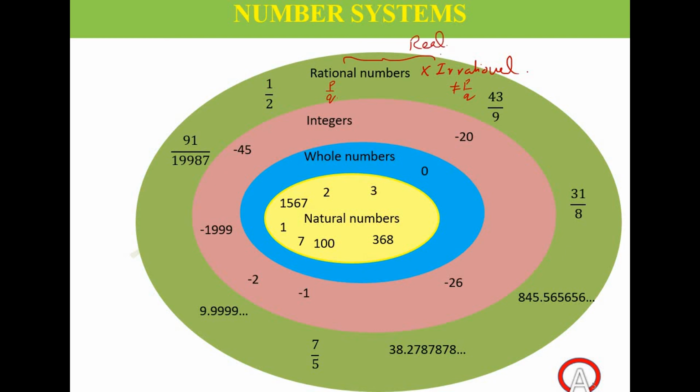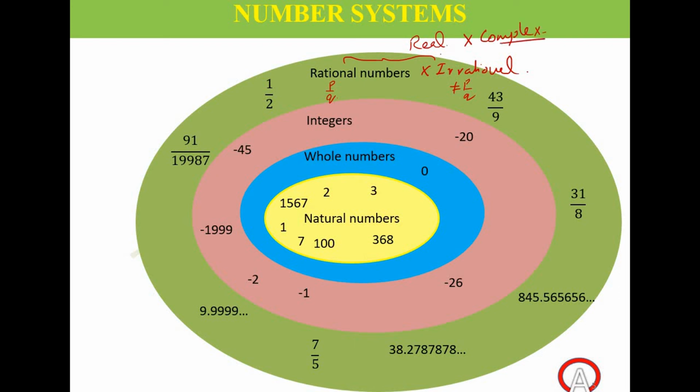If we are specifically calling this the real number system, something should be there which is not real. So is there something which is not real? Yes, we have some numbers which are not real, called complex numbers.